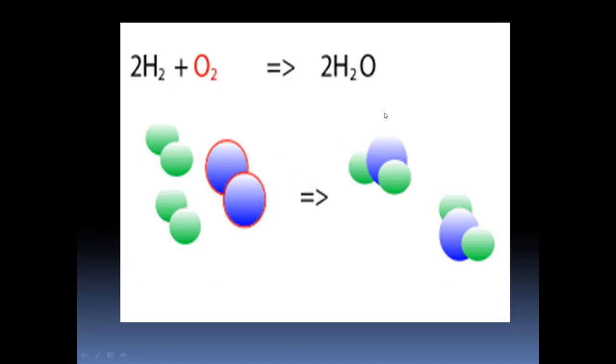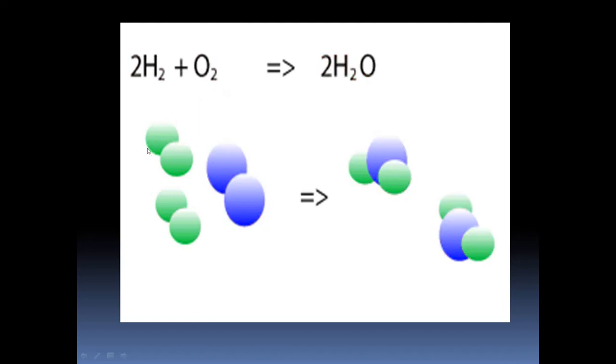Let us understand chemical reaction with one more example. Here, hydrogen gas and oxygen. This is hydrogen, this is oxygen. As we all know that hydrogen is highly combustible. Oxygen supports combustion.